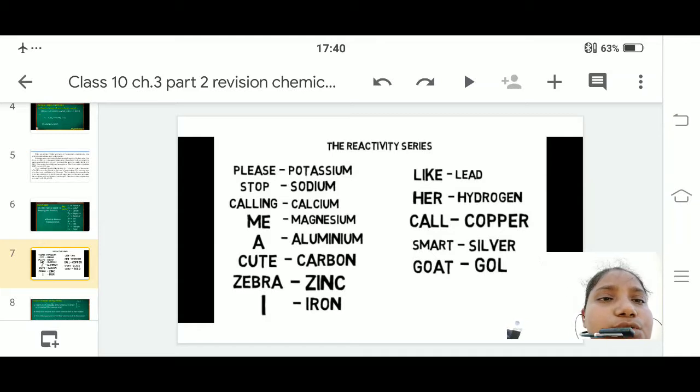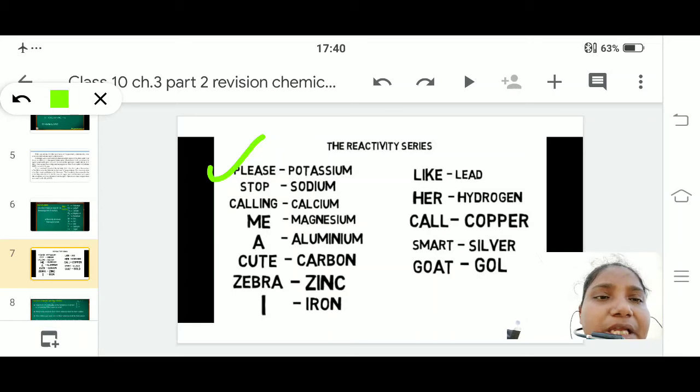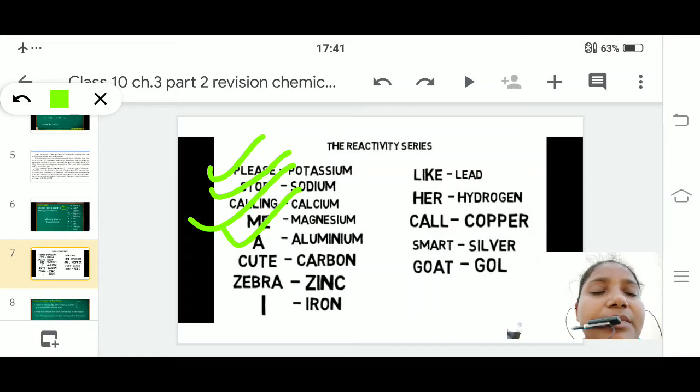You can use these words: please stop calling me a quick zebra. I like her call smart goat. So the first letter, P, you can name as potassium. S as sodium. C as calcium. Me as magnesium. A as aluminium.